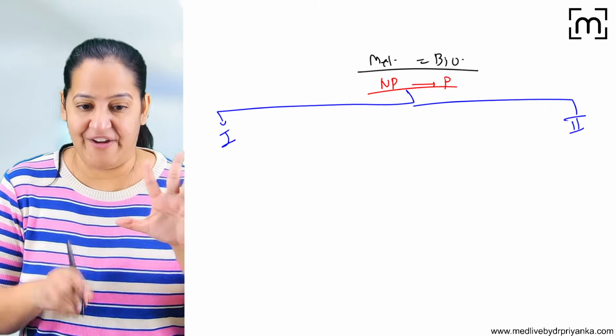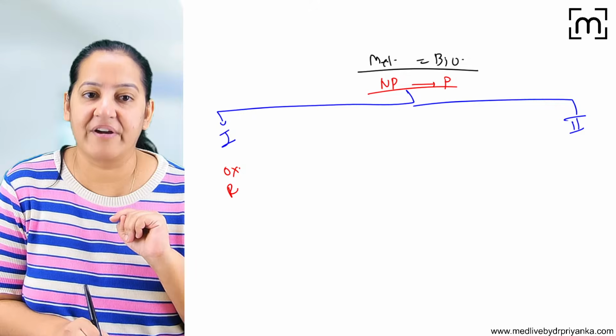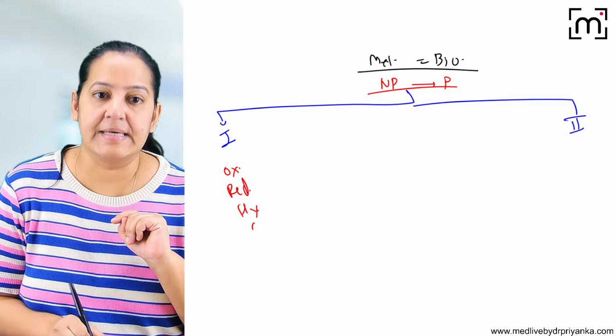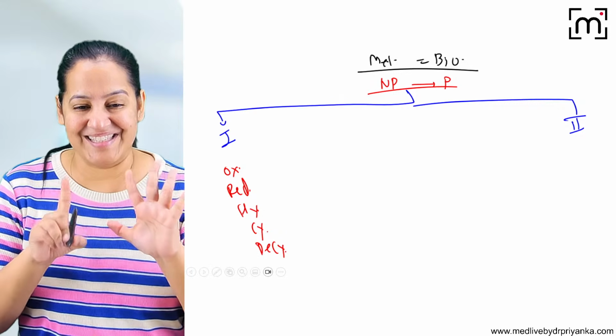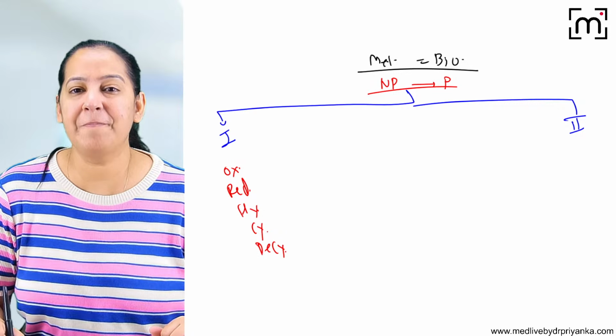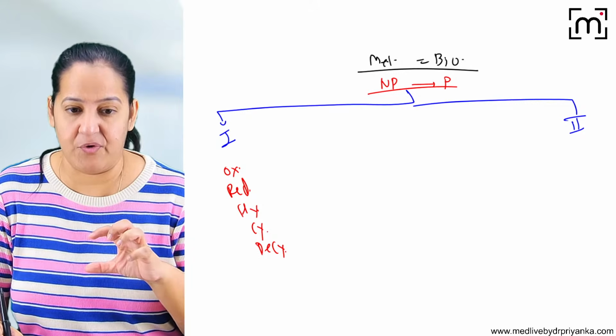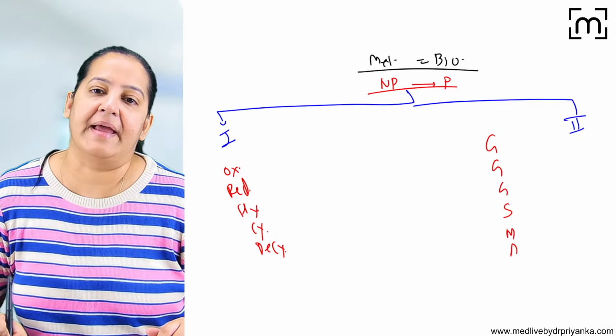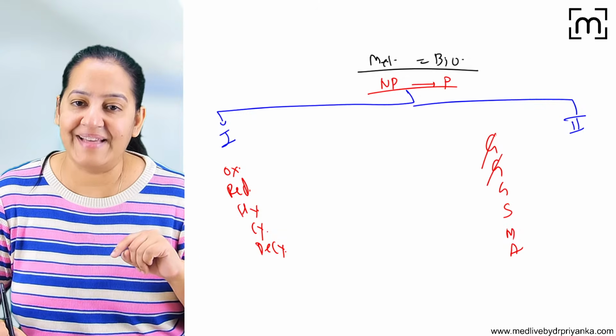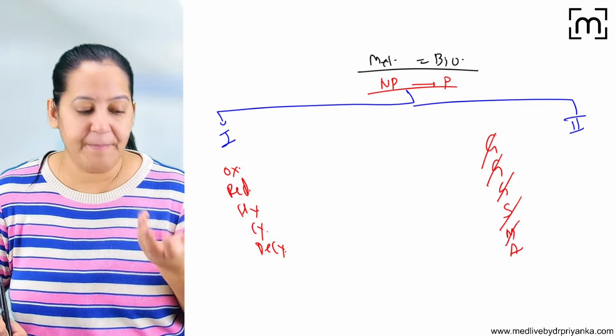Phase 1 is of 5 types: oxidation, reduction, hydrolysis, cyclization, and decyclization. Phase 2 is of 6 types. What are the 6 types of phase 2? Depending on the conjugate which is formed, there are 6 types of polar compound: triple G SMA. It is glutathione, glycine, glucuronide, sulfate, methyl, acetyl.